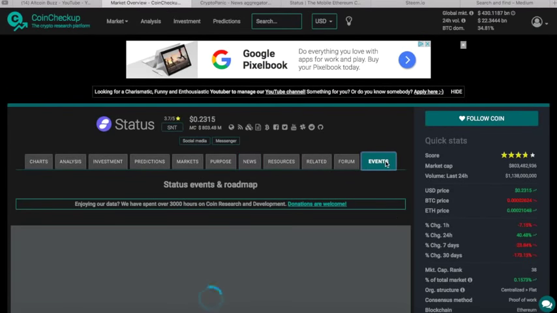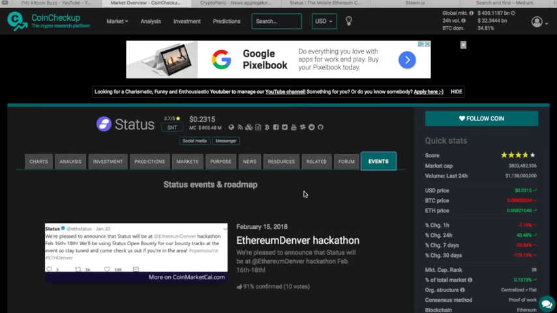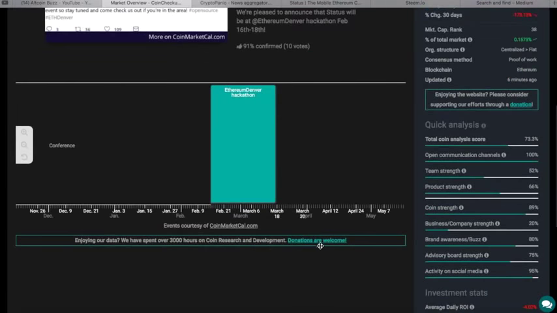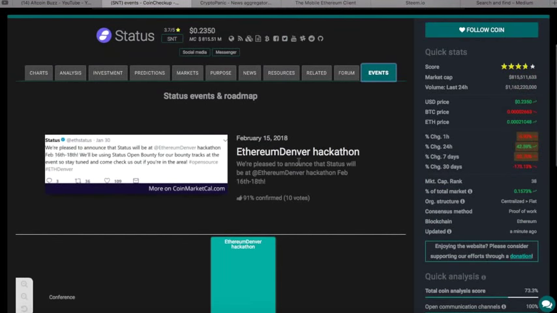Look at the event tab. Let's see if they have anything coming up. And they do. This status, SNT, it is on coinmarketcal.com. There's 10 votes on a 91% confirmed event that we have, the Ethereum Denver Hackathon. And we're pleased to announce the status will be at that, February 16th through the 18th. Watch the February 16th to the 18th.